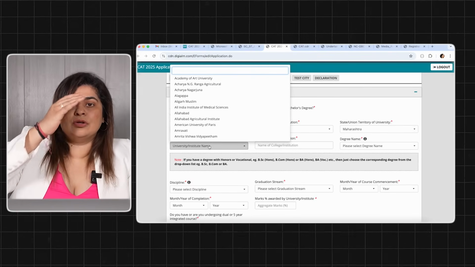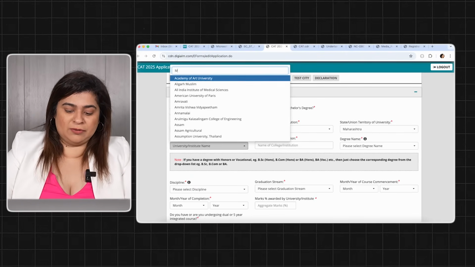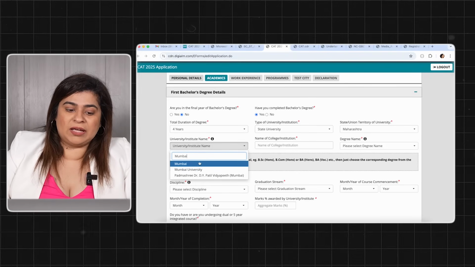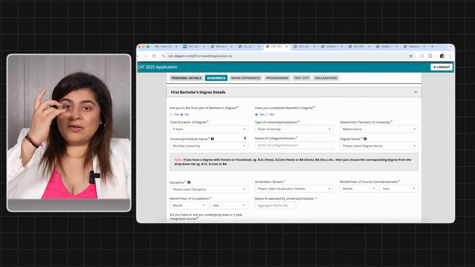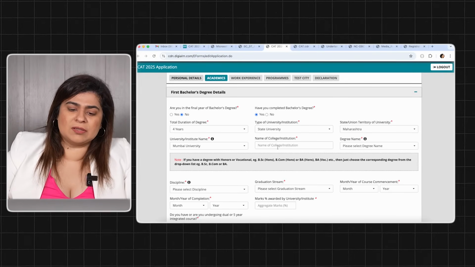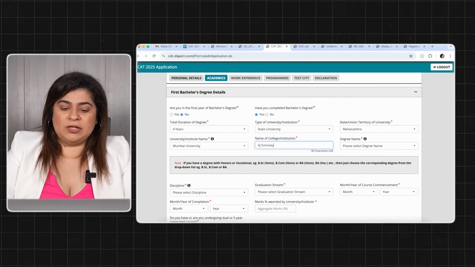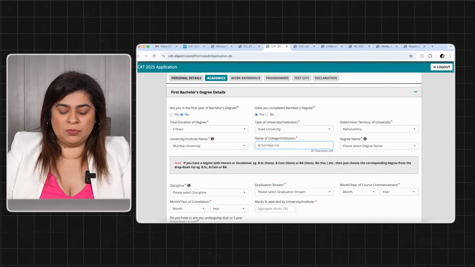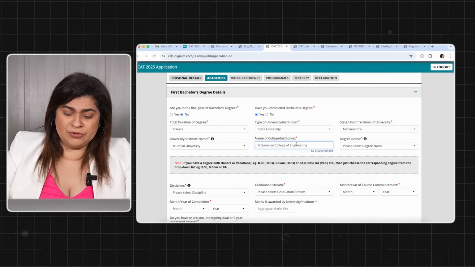Then you choose your university. Sometimes आपकी university exactly नहीं होगी. Like for example, if I look at, there is Mumbai University. Sometimes it could be, you have University of Delhi. So choose, search करो all the combinations for your college and you will get it. Then you will put those details of your college in here.